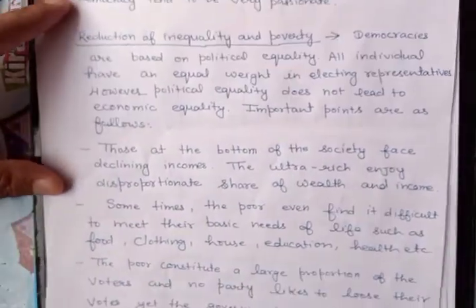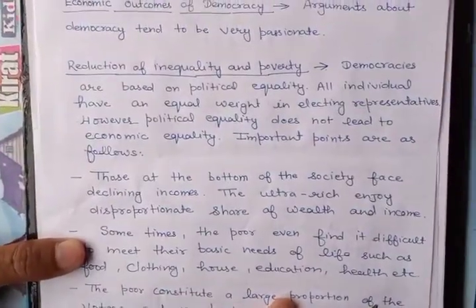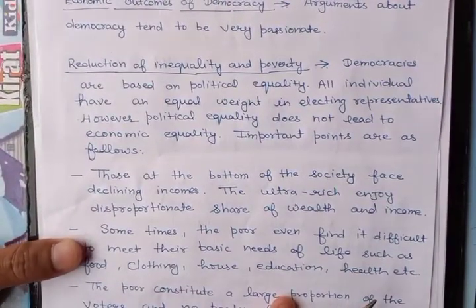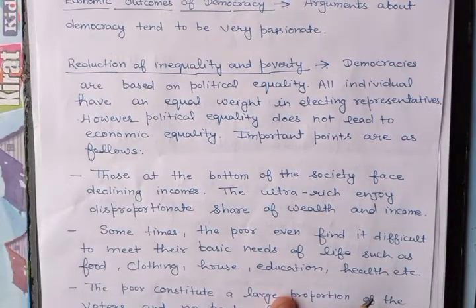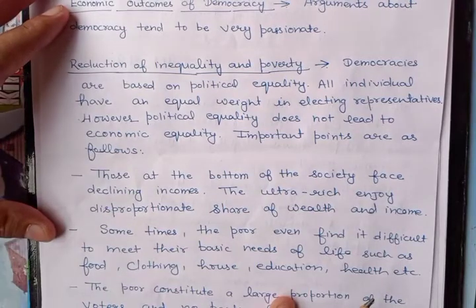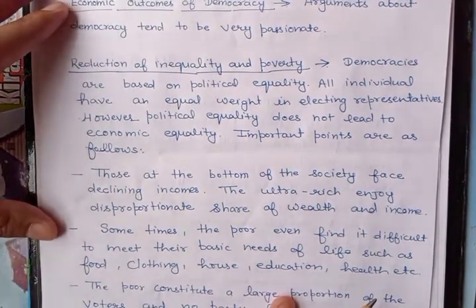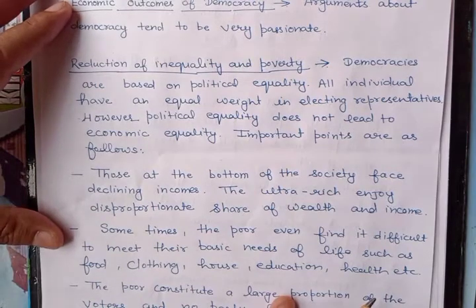The next topic is reduction of inequality and poverty. That is, has democracy been successful in reducing inequality and poverty in our country, India? There is a big question mark before the capability of democratic government.